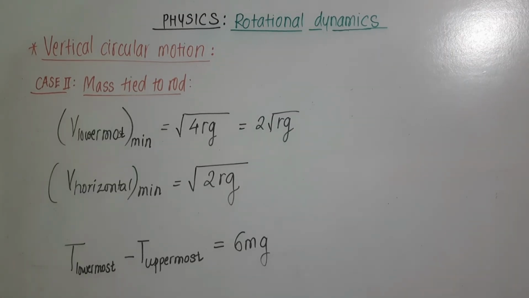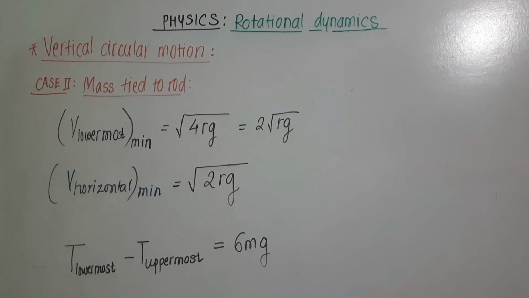So in the case of a mass tied to a rod performing vertical circular motion, minimum possible velocity at the lowermost position of the circular path is equal to 2 root rg, and minimum possible velocity along the horizontal is found to be equal to root 2 rg. Also, the difference in the tension at the lowermost position and uppermost position is equal to 6 mg.